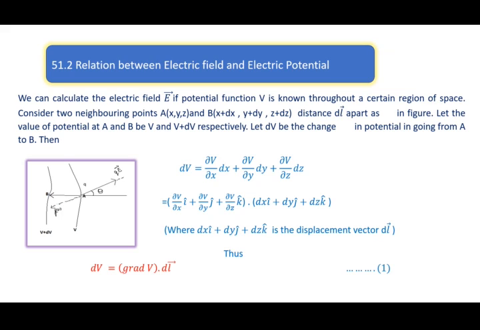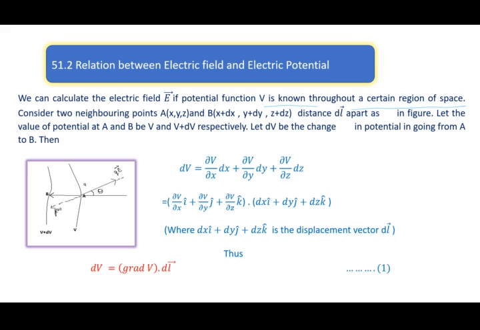Now we will obtain the relation between the electric field and electric potential. Electric potential can be defined using the work done concept also. Therefore, we will derive the relation now between field and potential. We can calculate the electric field E if the potential function V is known throughout a certain region of space.